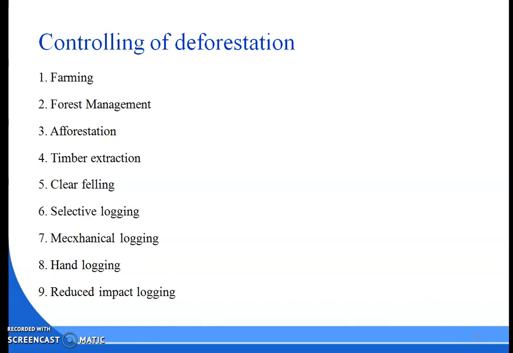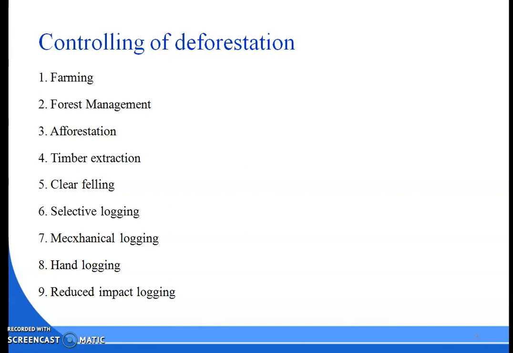So what is clear felling? It generally means the complete destruction of native forest, modified by harvesting commercial trees to create an even age group and removing non-commercial trees if required. Next one is selective logging. So what do you mean by that? Only large individual trees of a few economically marketable species are harvested, and the other trees are left untouched till the next harvesting.